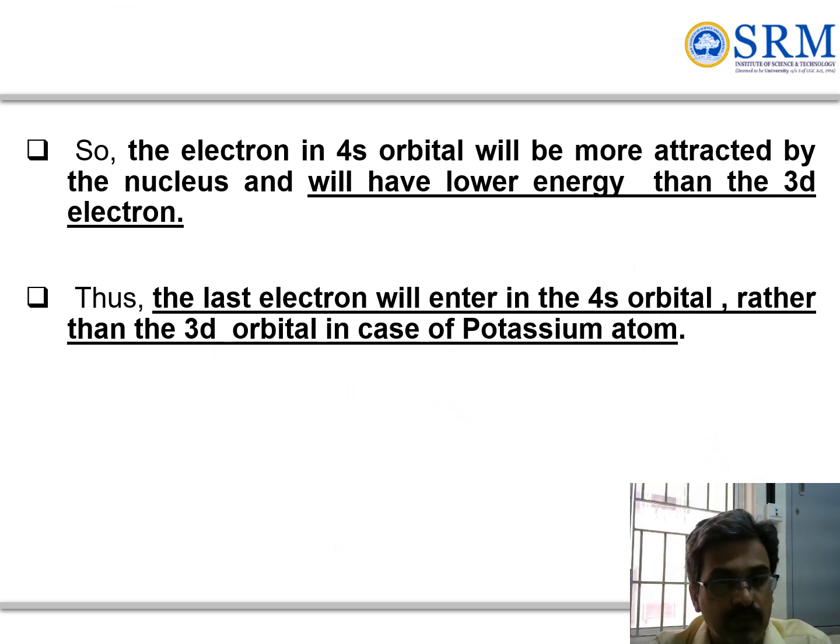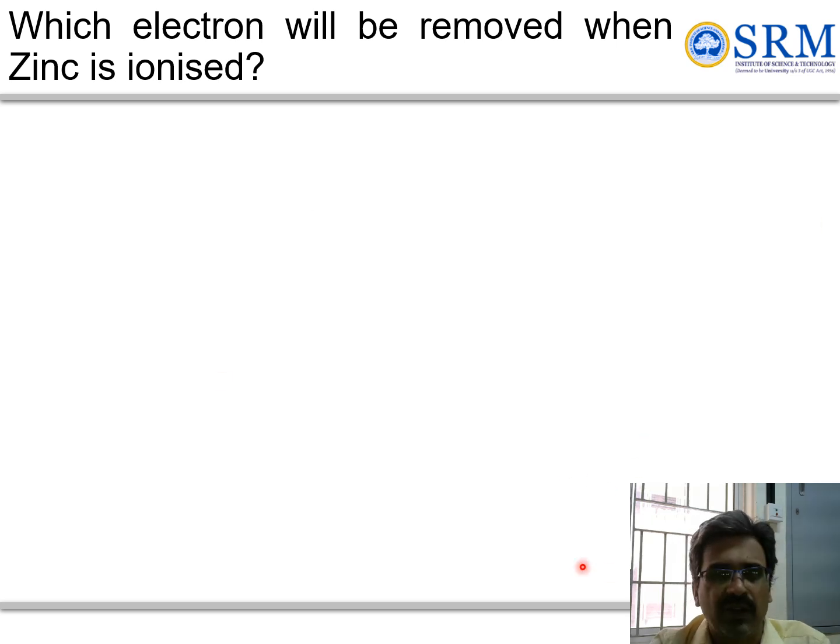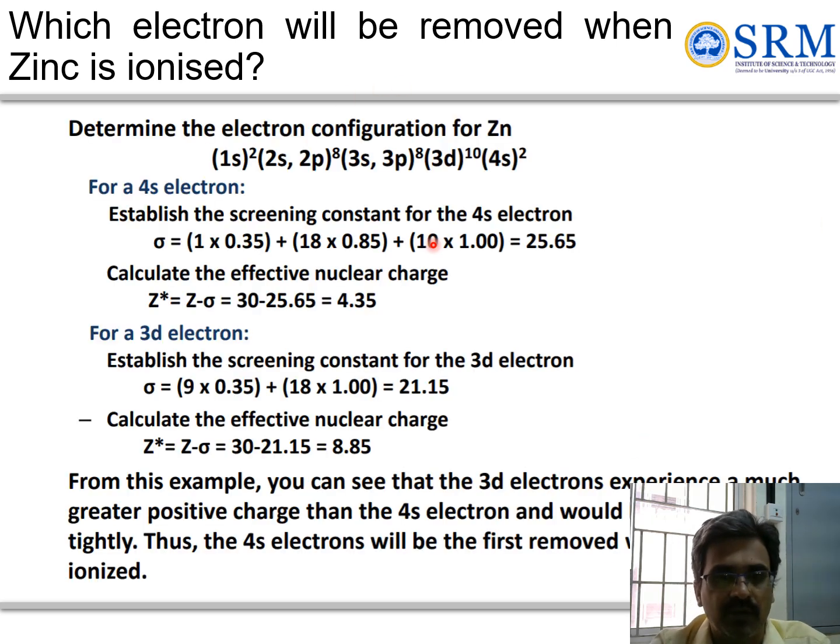There are many other examples, such as which electron is removed when zinc is ionized, by applying the screening constant and Slater's rule. We can understand that 3d electrons experience a greater positive charge than 4s electrons, so 4s electrons will be removed first when ionized.